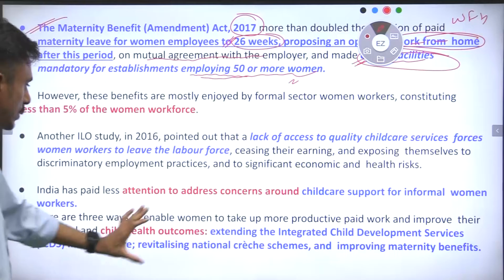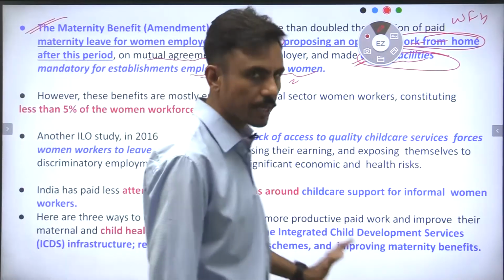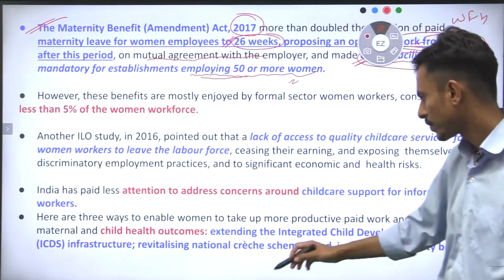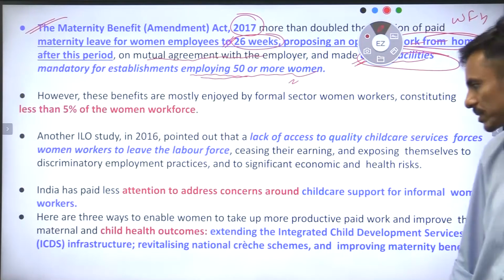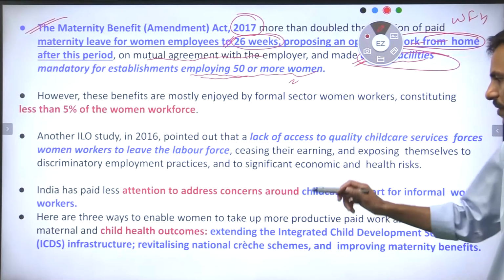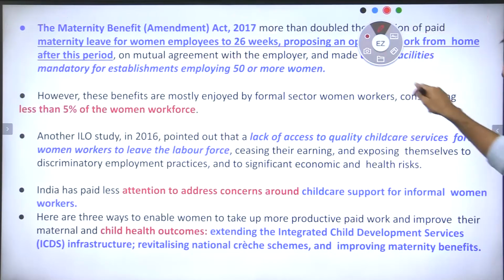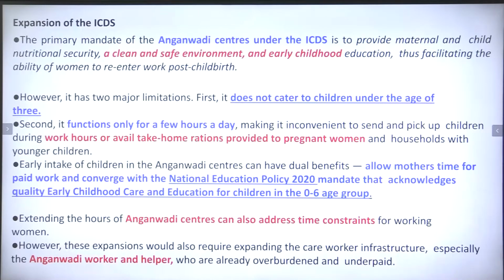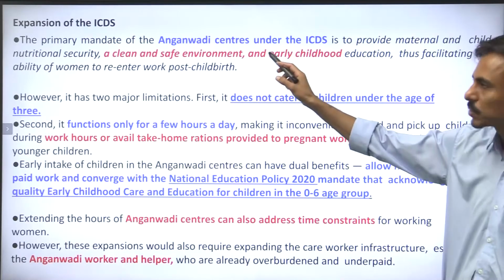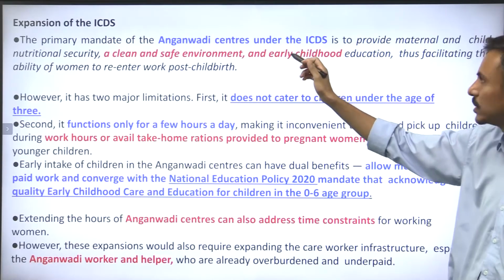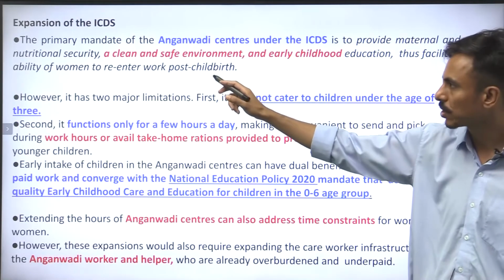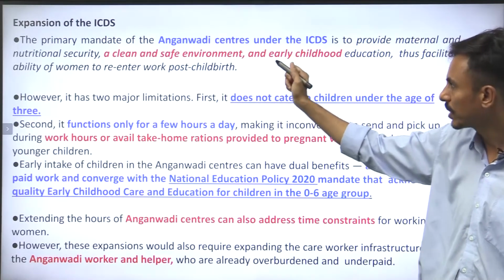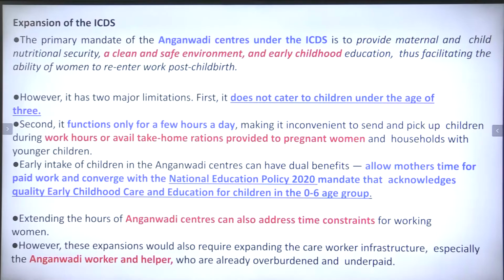In this sense, they are recommending, why not extend the ICDS or Integrated Child Development Services infrastructure. There is a need for revitalizing national creche schemes and improving the maternity benefits, right? So the Anganwadi centers which were being set up under the ICDS were to provide maternal and child nutritional security, a clean and safe environment, and early childhood education, right?